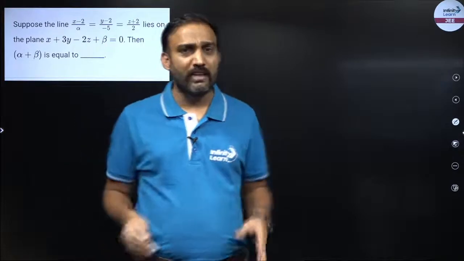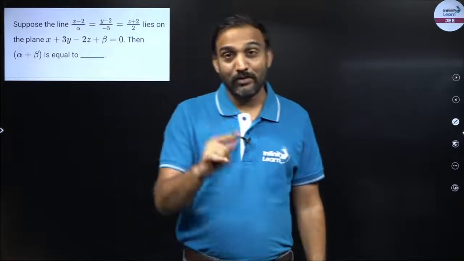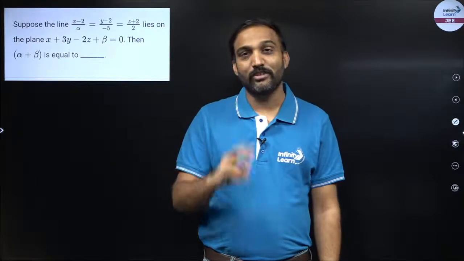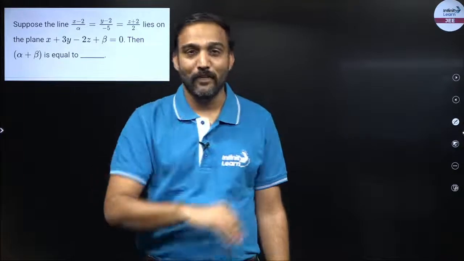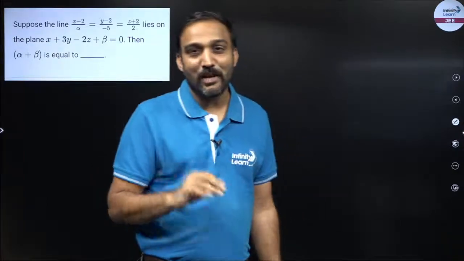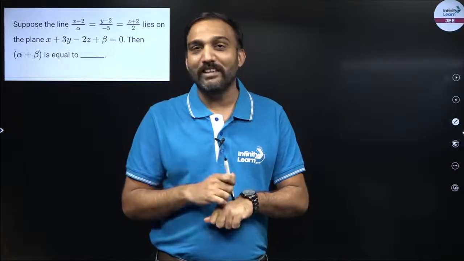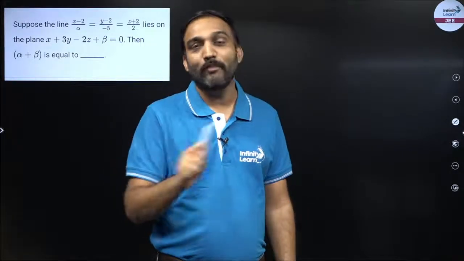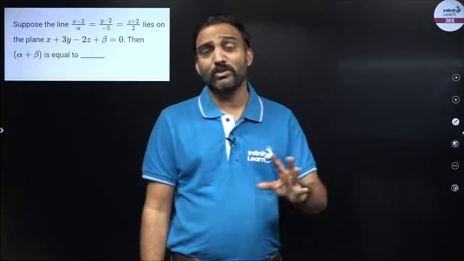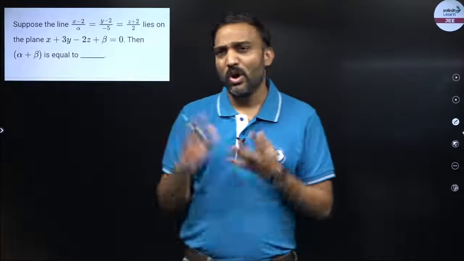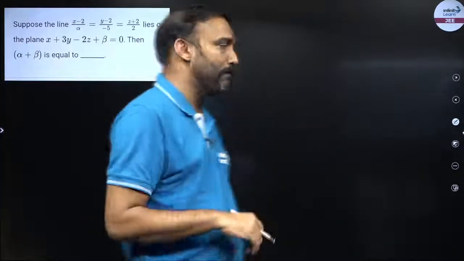No matter what vector you take inside the plane, this normal would be perpendicular. And we have talked about two perpendicular vectors in 3D geometry. When two vectors are perpendicular, their dot product is 0, right? And that concept I would be using everywhere. I'll find the normal, I'll find a vector in the plane, and I will always say the dot product of these two vectors will be equal to 0. That is the only concept that we use in the equation of plane, right? Or in 3D geometry. So let us begin with this particular session and let us solve the example number 1.